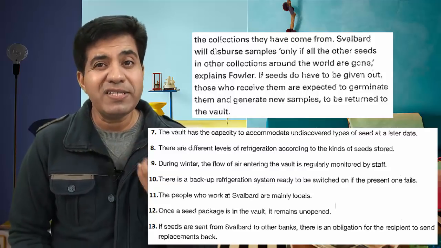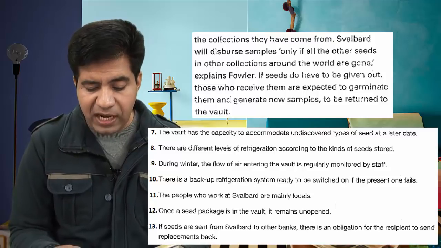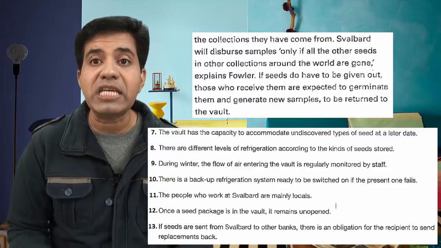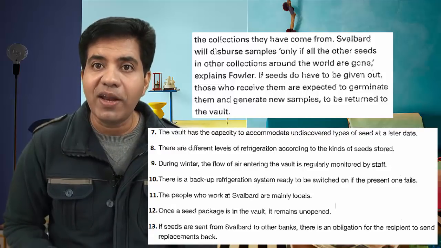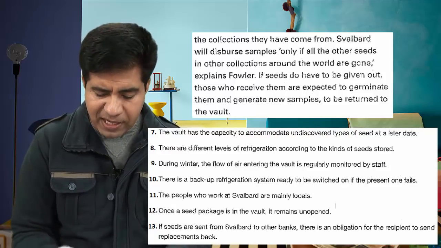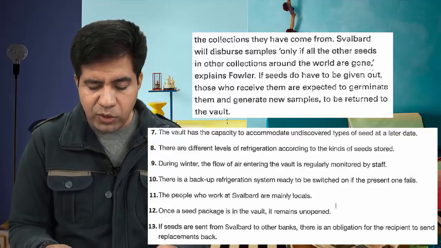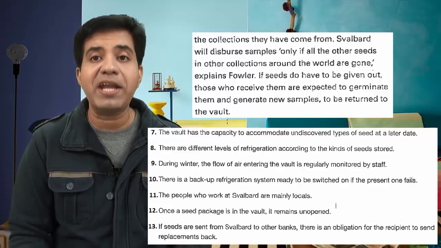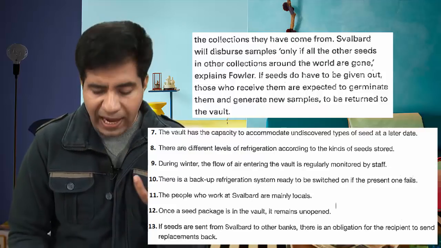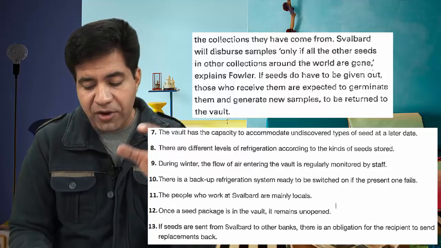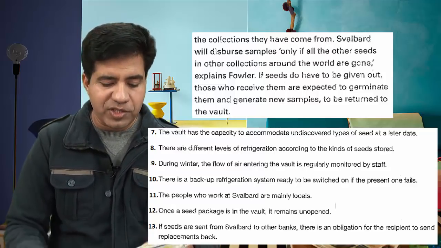Now under certain conditions, if they have to give the seeds, if seeds do have to be given out, those who receive them, they are the recipients. Got it? Those who receive them are expected to germinate them and generate new samples. Now they are expected to germinate those seeds and then also generate new samples to be returned to the vault.